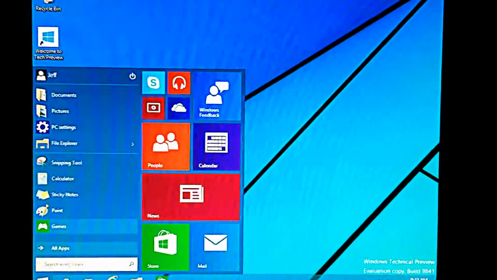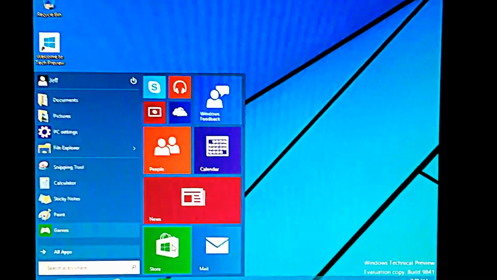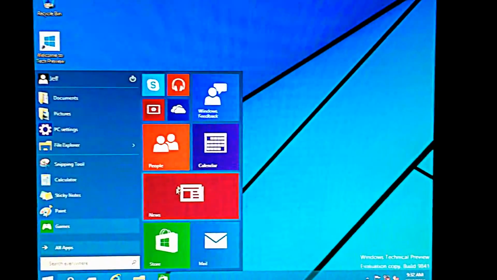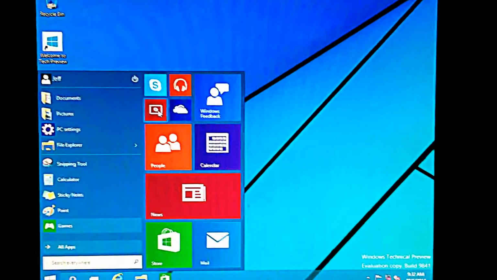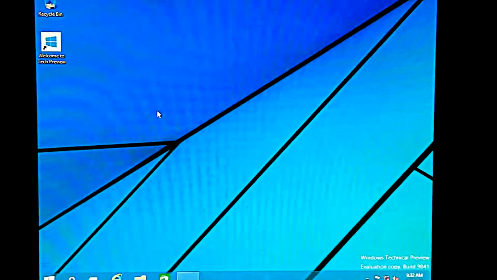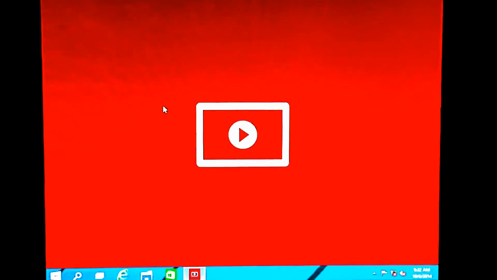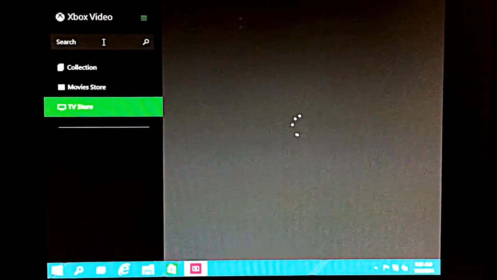The computer I'm on right now, I cannot get it to connect to a network no matter how I change the virtualization settings, and I don't know if that's something with the build or if it's just something in general that I'm having issues with. But these are all basically live tiles that will connect you to each of the rotating apps. Really smooth, really fast kind of transitions. I really enjoy this a lot.